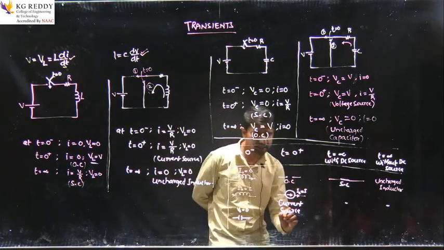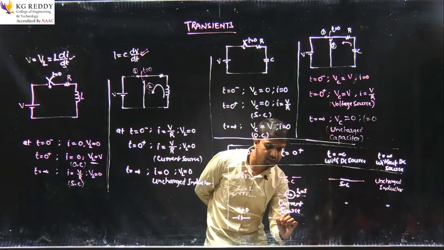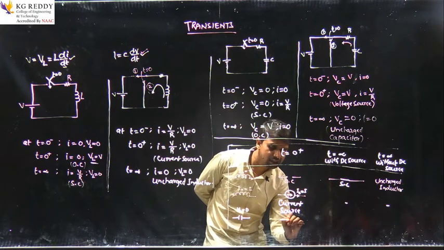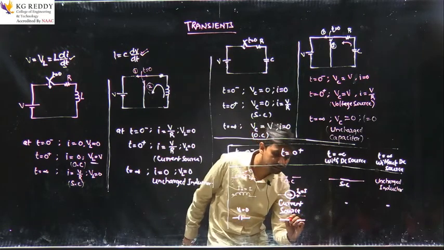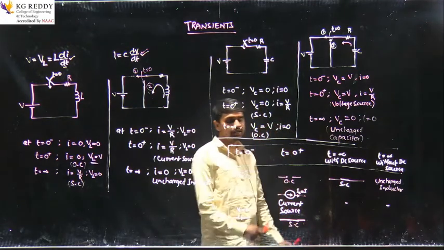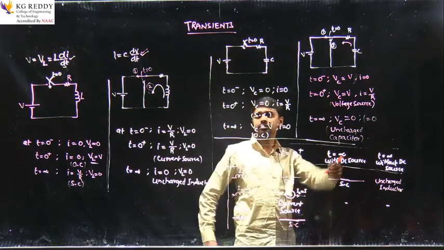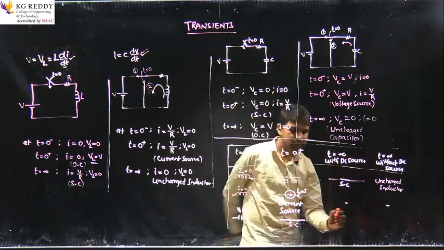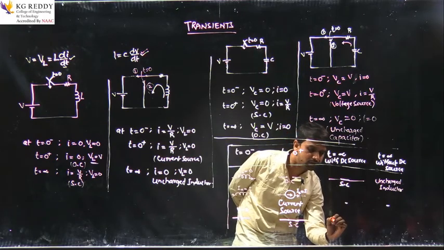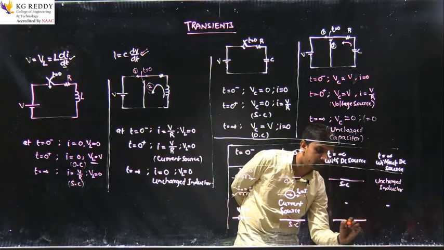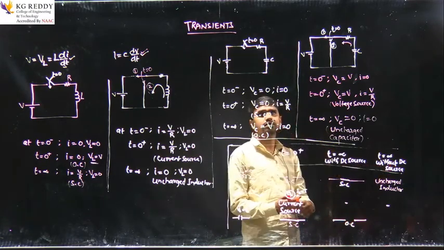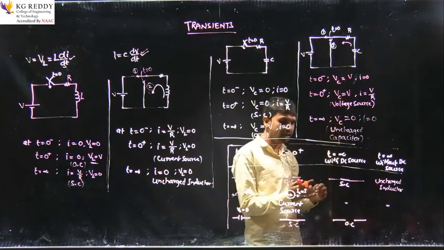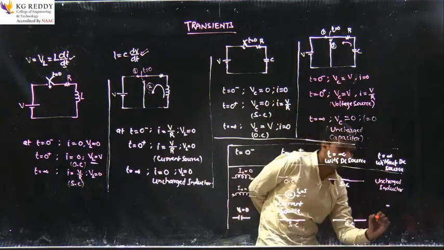At t equal to 0 plus, the voltage across the capacitor will be 0 only, because it doesn't allow sudden change in voltage, so it acts as a short circuit. At t equal to infinite with DC source, it acts as an open circuit. And at t equal to infinite without DC source, it acts as an uncharged capacitor.